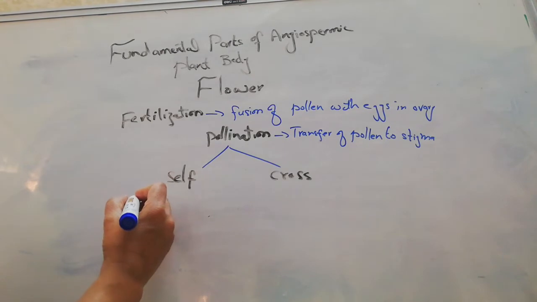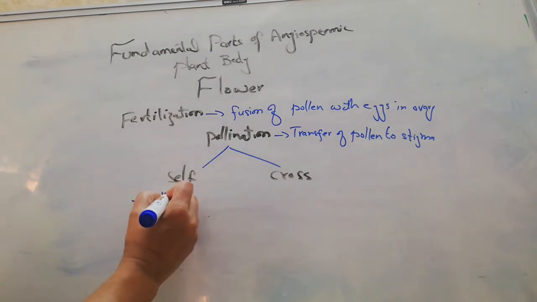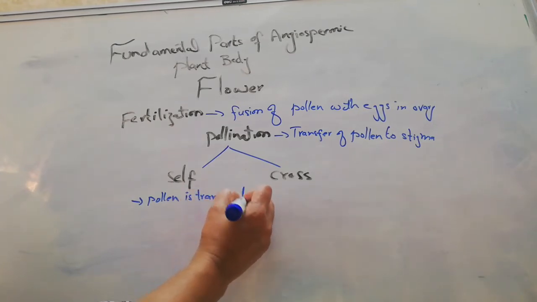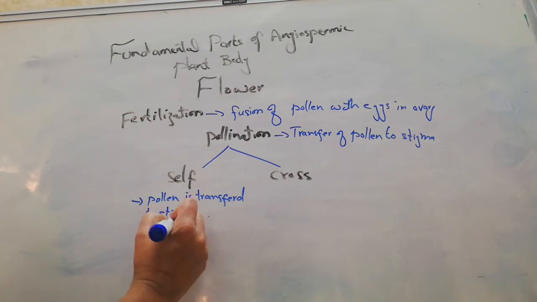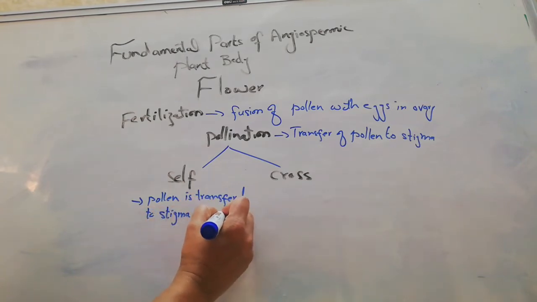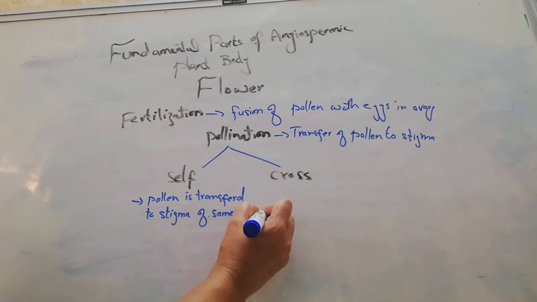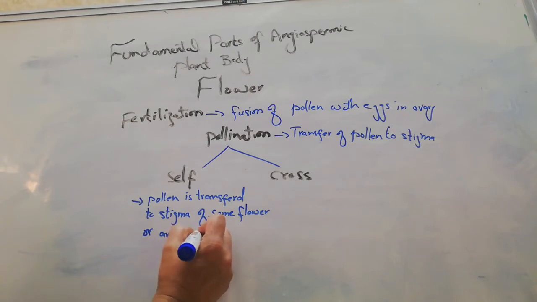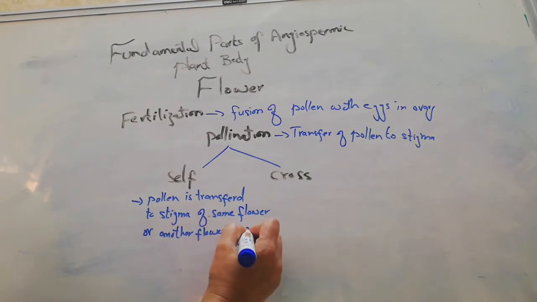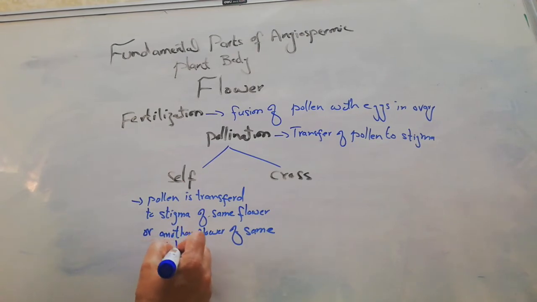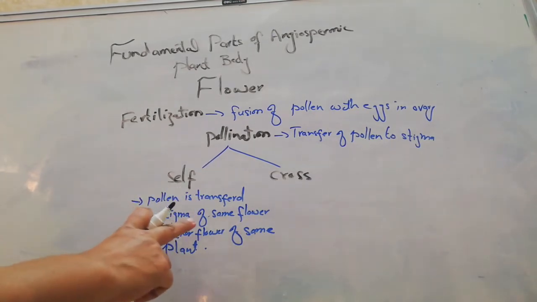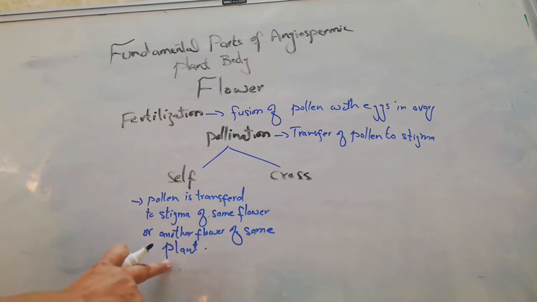In this, pollen is transferred to the stigma of the same flower or another flower of the same plant. Then this type of pollination is known as self pollination. What actually happens in self pollination? That pollen is transferred to the stigma of the same flower or another flower of the same plant.